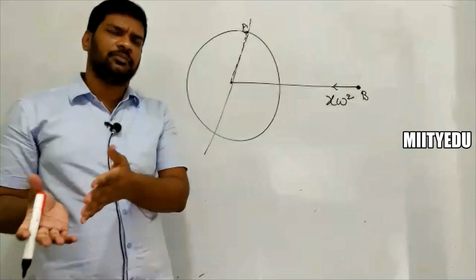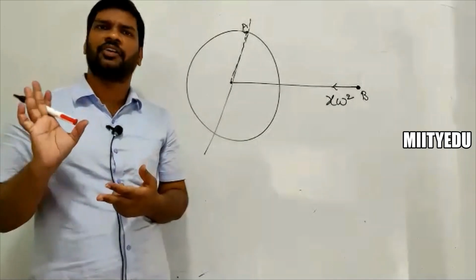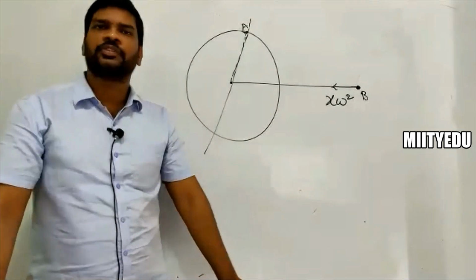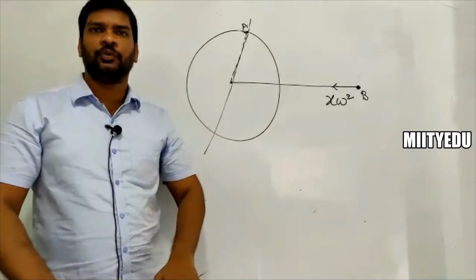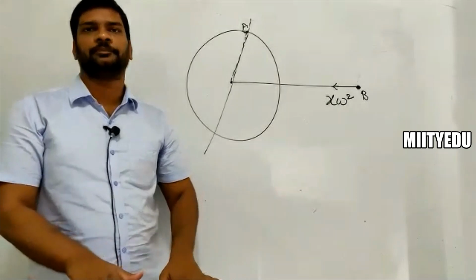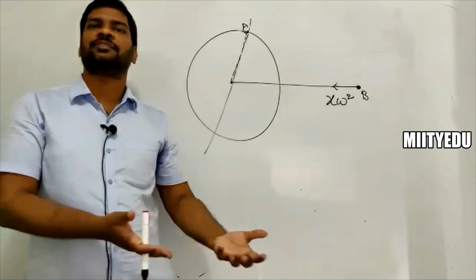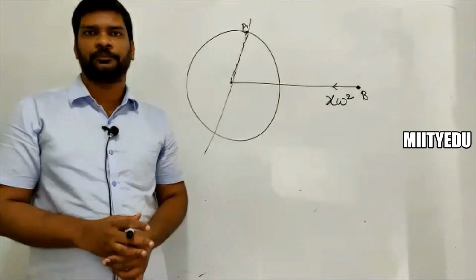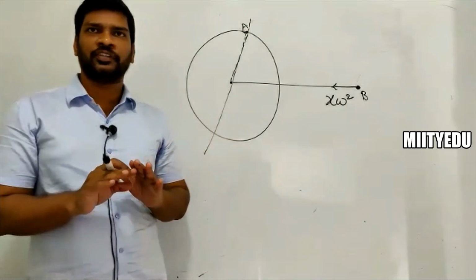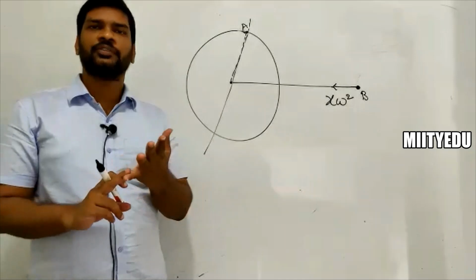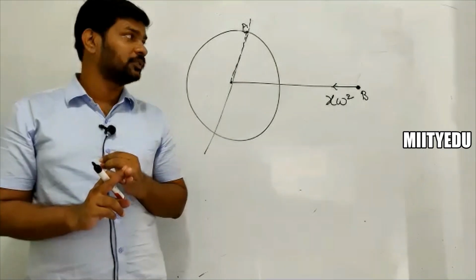Suppose if he stands, whatever the case, you can see only two forces. One is the normal force, the other one is gravitational force. No tangential force here, no frictional force. If you feel any frictional force, then definitely you must be accelerating, because if there is no counterbalancing force, then you must accelerate according to the force observed there. So if there is friction, you must be accelerating. There is no friction from the ground on you, only normal force by the ground and gravity. Only these two forces are there, and both are in the opposite sense.